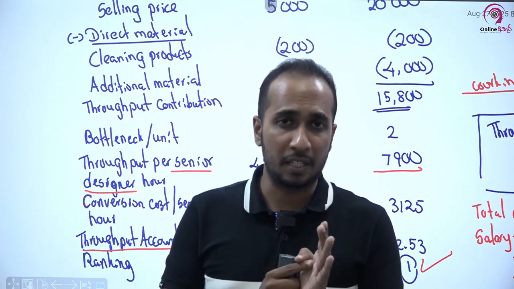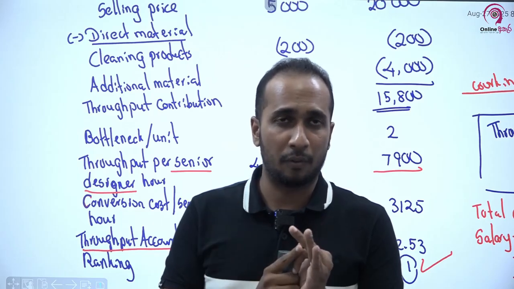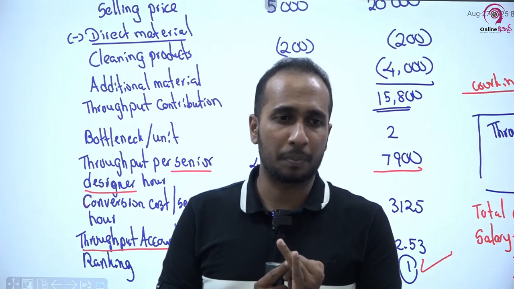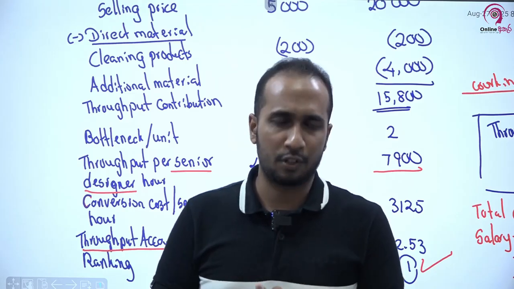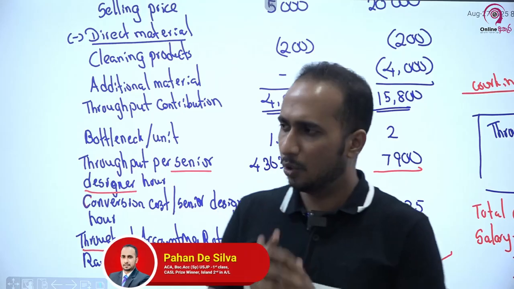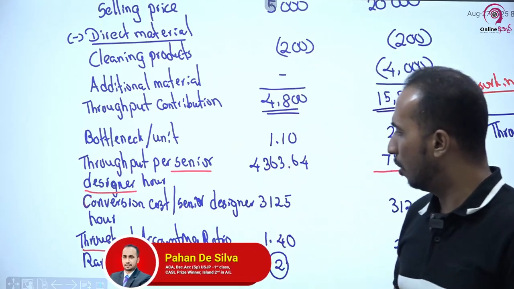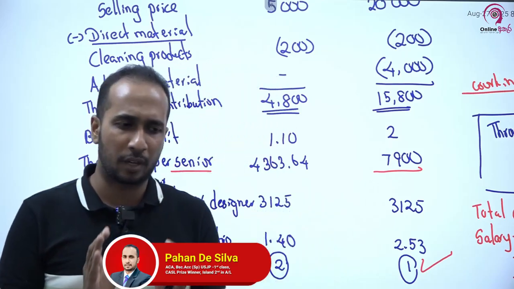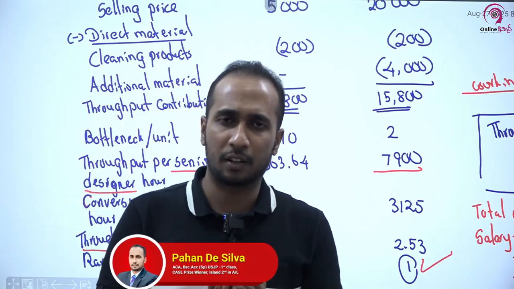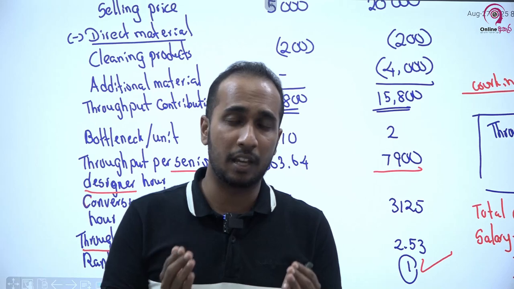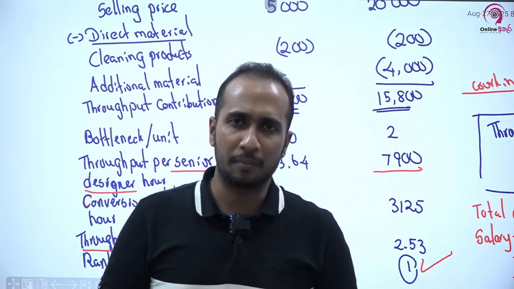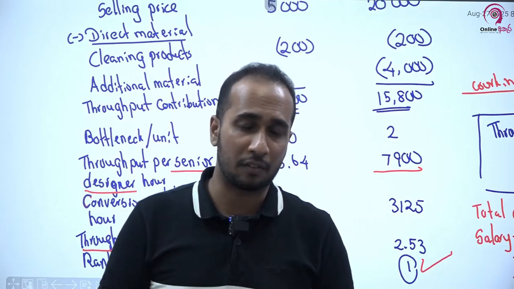Therefore, please understand the principles of throughput accounting and how to find the bottleneck resource, and also how to prioritize your production based on the bottleneck resource. That's the thing you need to understand. And also please focus your attention on how to calculate the throughput accounting ratio. If you are comfortable with these areas, you can easily answer the question in your examination if the examiner includes a question related to throughput accounting ratio, right? So with that, I am winding up this session, and in the next session we will start with another topic.